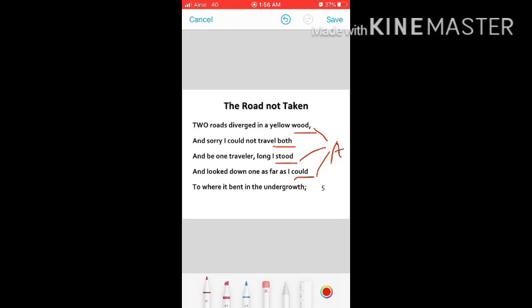We will denote it with B. So what will be our rhyming scheme? A for the first line, B for the second line, A again for the third line, then for the fourth line it is again A, and the fifth line will be written as B.